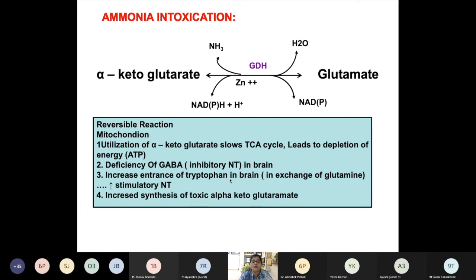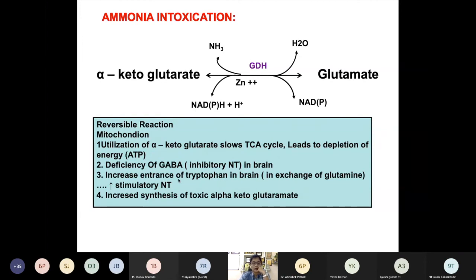So there will be more formation of serotonin. Serotonin is an excitatory neurotransmitter. That's why we get excitation, like slurring of speech, blurring of vision, and बहुत बड़बड़ करते रहते लोग. So because of this we get the excitatory symptoms.